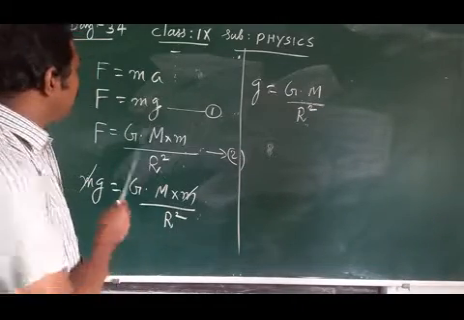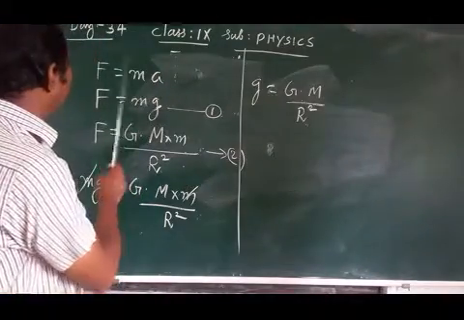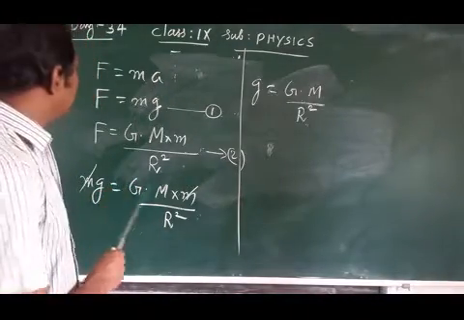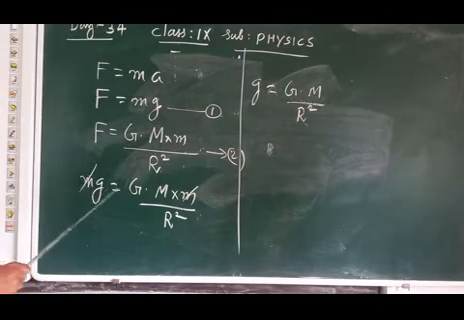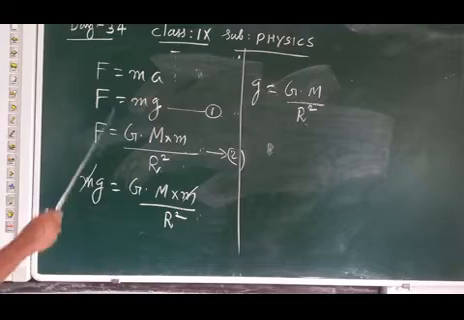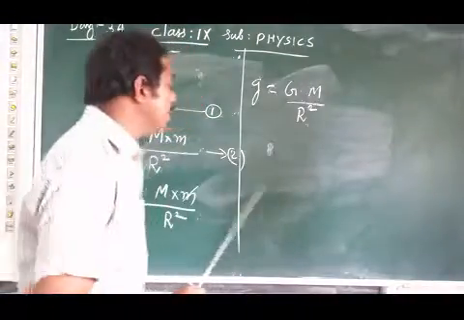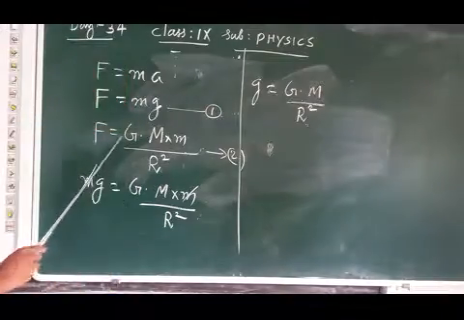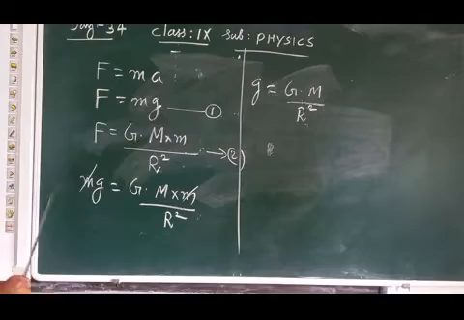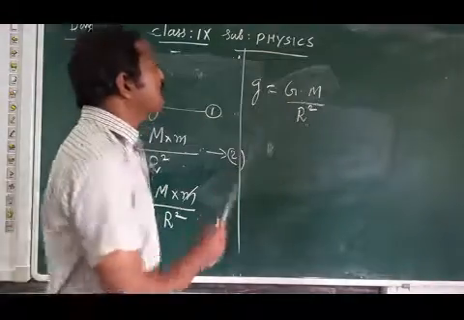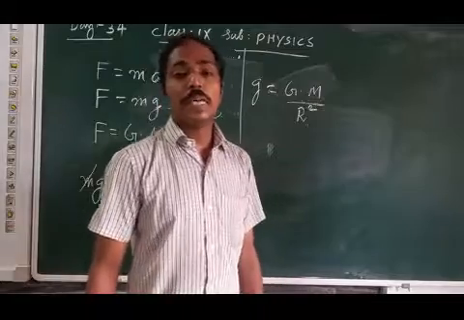Then here we have acceleration due to gravity. We have F equal to ma, F equal to mg. Then F equal to GMm by r square. Then mg equal to GMm by r square, because the left hand sides are equal, so we can equate the right hand sides. So we get the equation mg equal to GMm by r square. m we can cancel from both sides. We get the equation g equal to GM by r square. This is the expression for acceleration due to gravity.